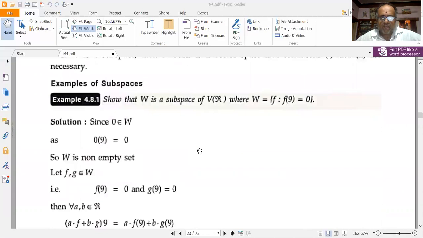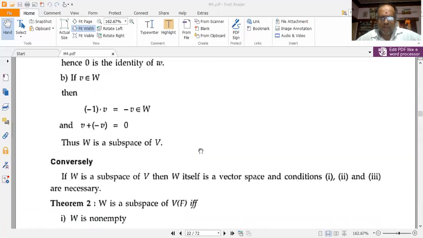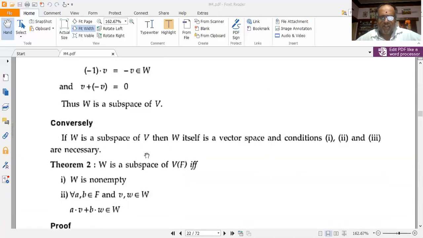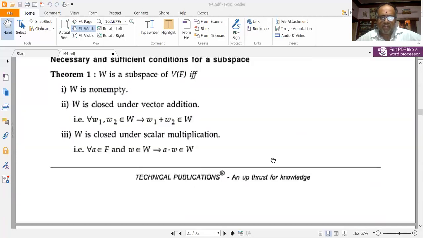Now we shall prove the converse of this theorem 1. It states that if W is a subspace of V, then W itself is a vector space and conditions 1, 2, and 3 are necessary. So what are the three conditions 1, 2, and 3?